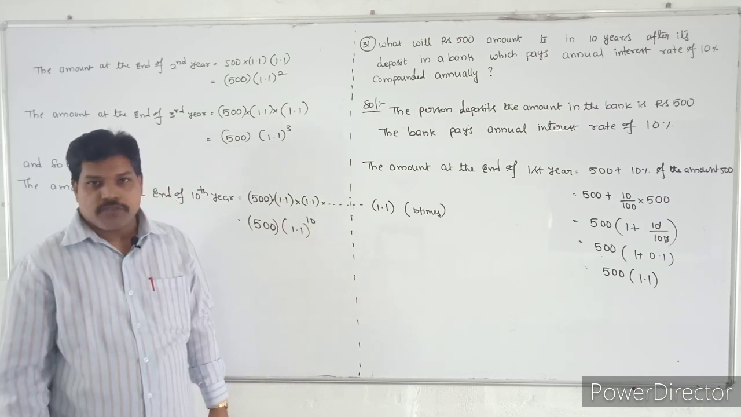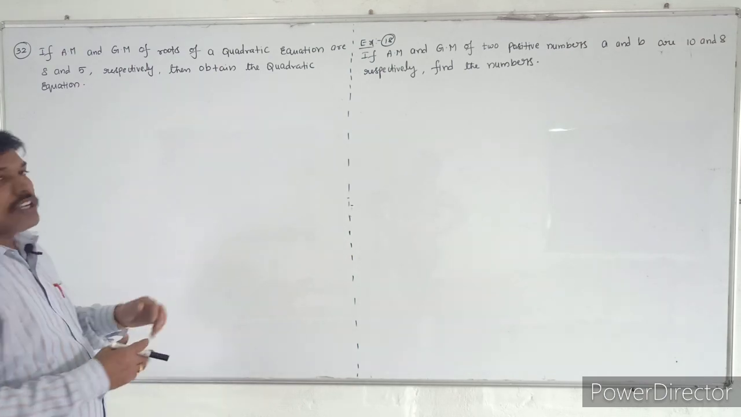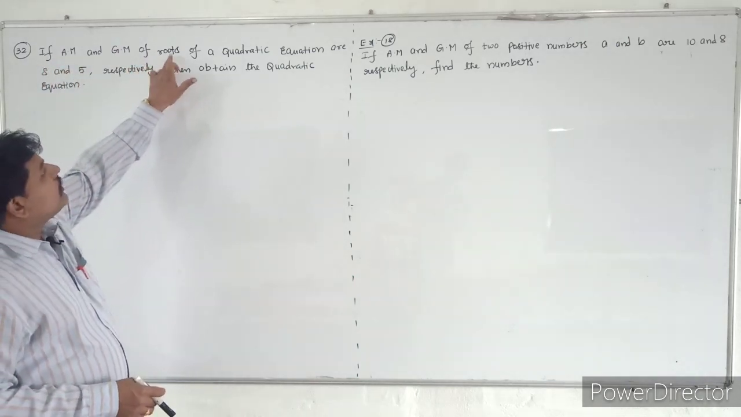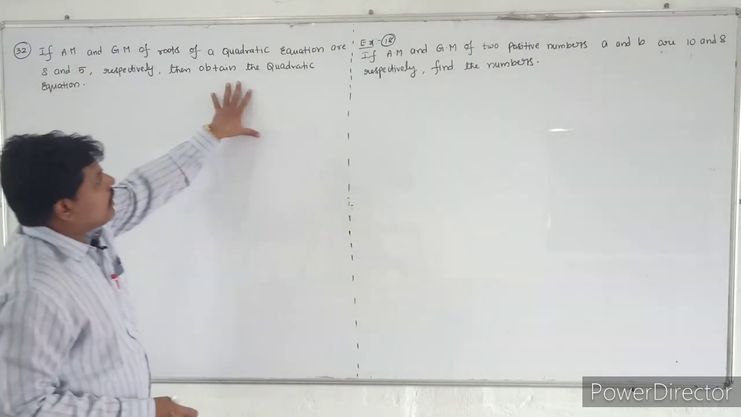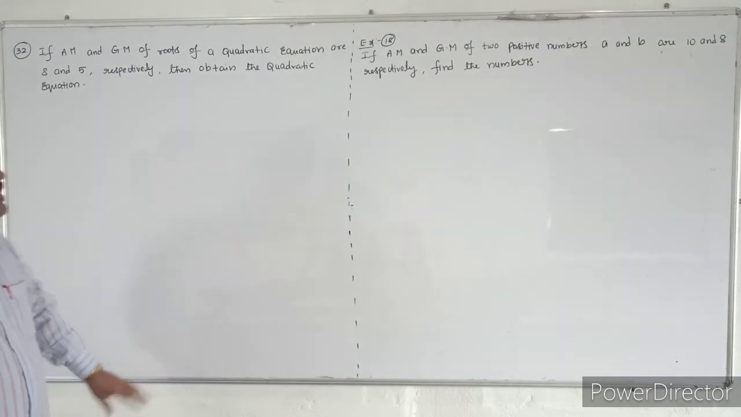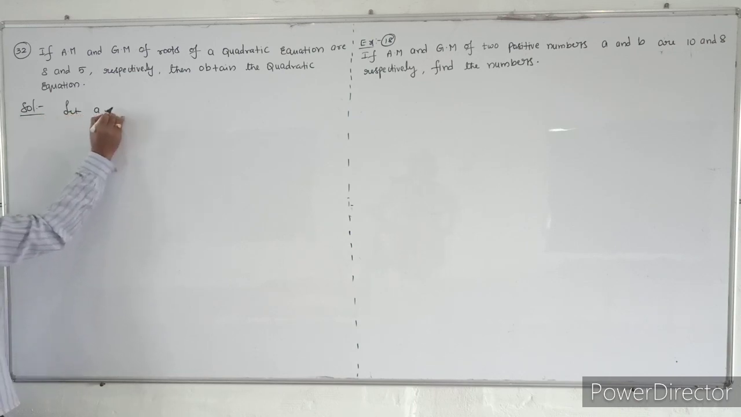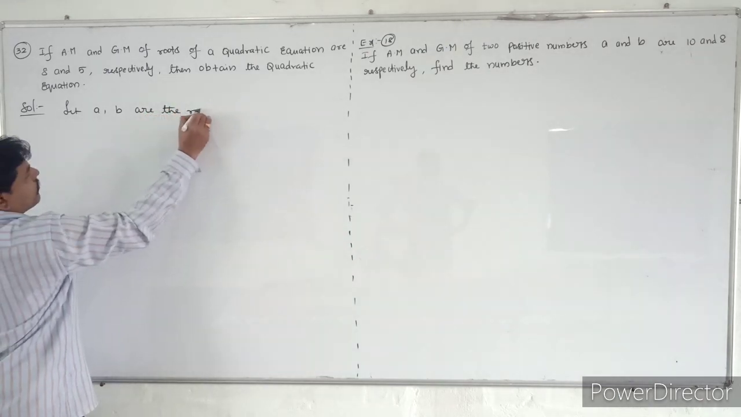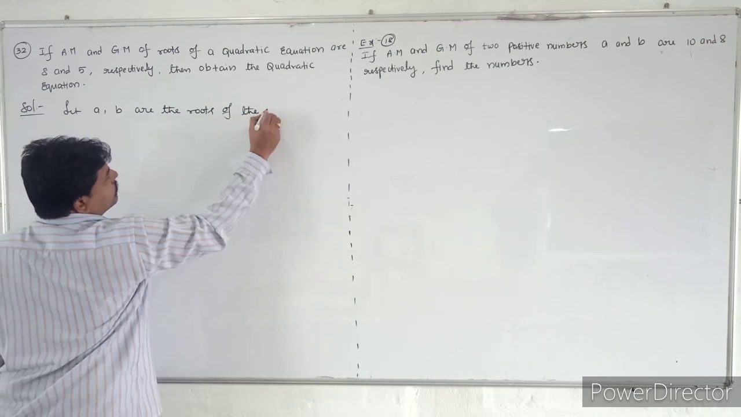So see the question once again, students. See question number 32. If the arithmetic mean and geometric mean of the roots of a quadratic equation are 8 and 5 respectively, then obtain the quadratic equation. So here, what are they giving? Let a, b be the roots of the quadratic equation.